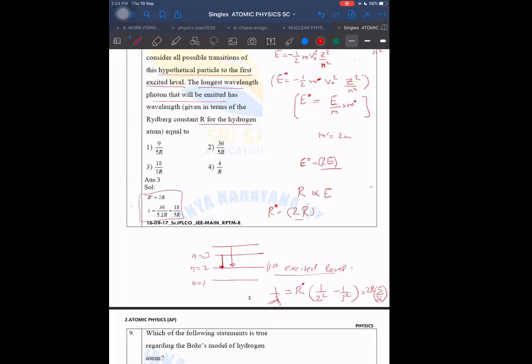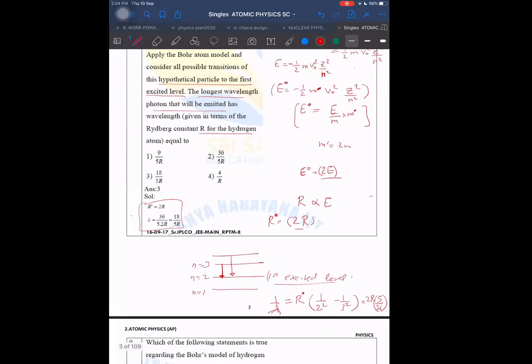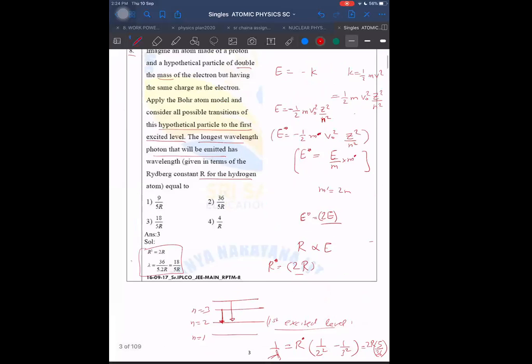Sir, in this question, how to find whether it is observed or emission? How to find observed or emission? I could not understand what the difference is.